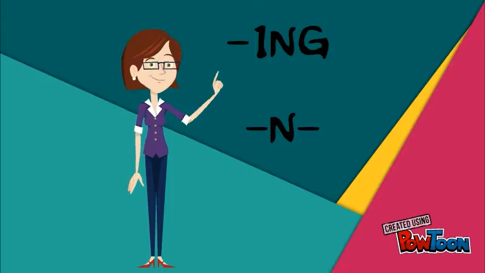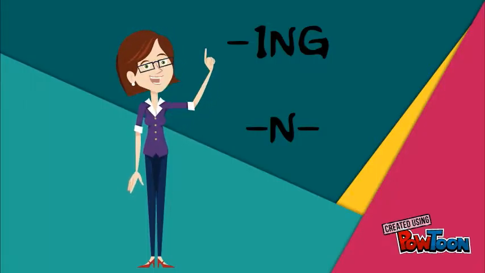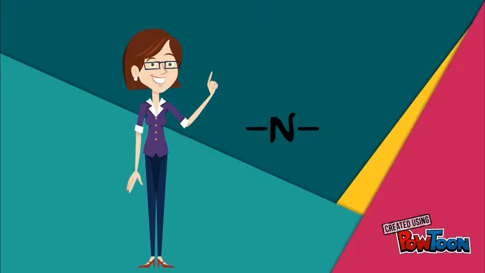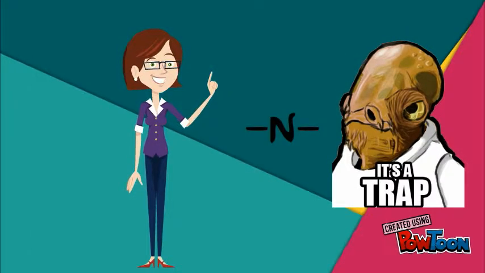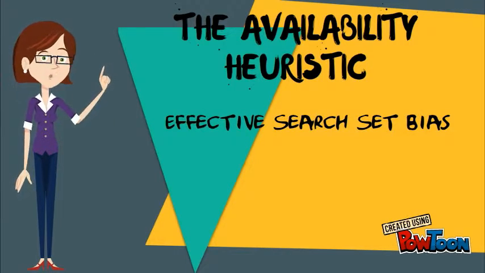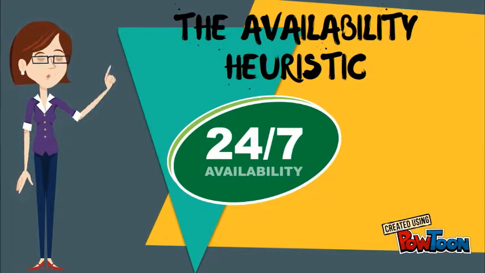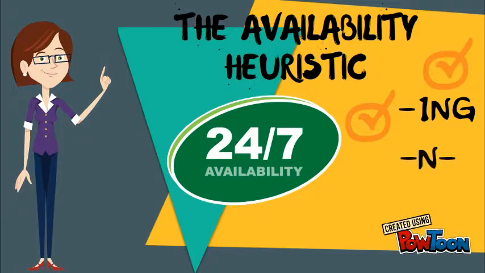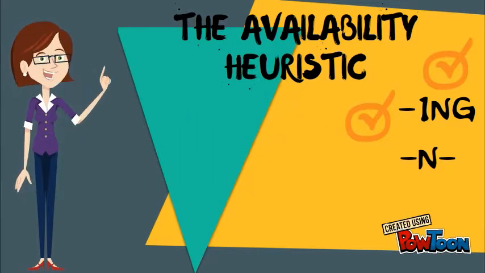Of course not. All words that end with ing are in the n forms group, hanging out with other words that have a different composition but share the n's same position. So of course there are more words ending with the n alone, but your mind tricked you. The availability heuristic led you to fall for the effective search set bias. There are more words that are readily available in your memory with the ing than with the n alone, making it the more effective search set.